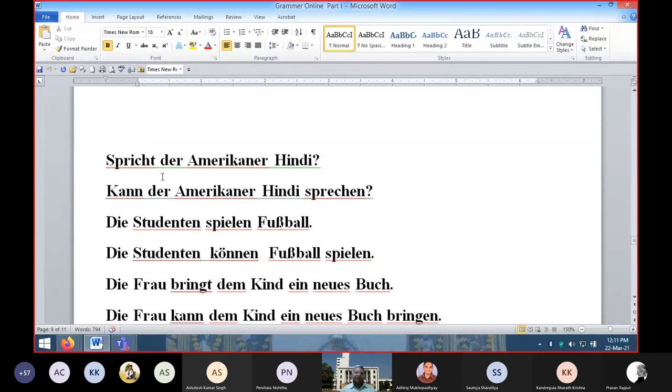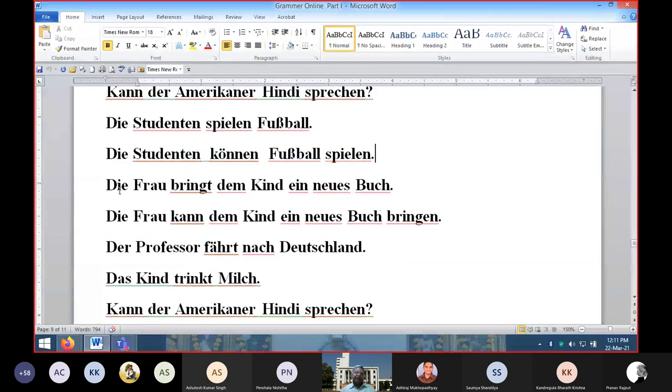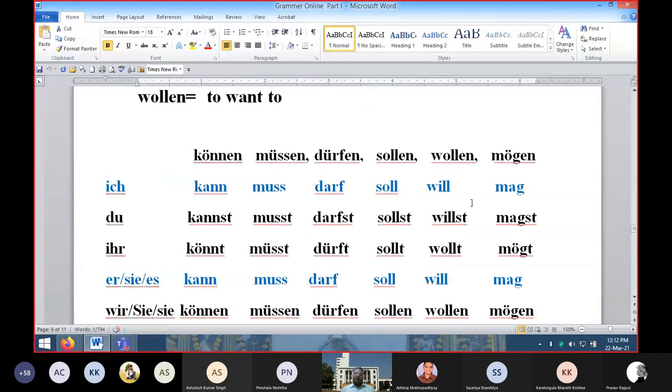So these are the other examples which you have already learned, like Die Studenten spielen Fußball, Die Studenten können Fußball spielen. In fact, you can use müssen, sollen, wollen, all are possible. The meaning will change. Die Frau bringt dem Kind ein neues Buch. The lady brings a new book to the child. So Die Frau kann, second place, the verb is coming, and then bringt becomes bringen at the end. So these are the things I have already explained.